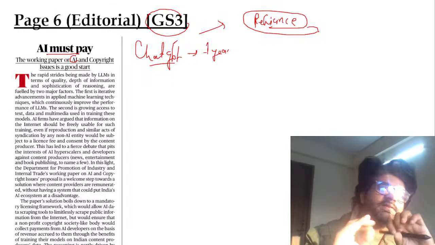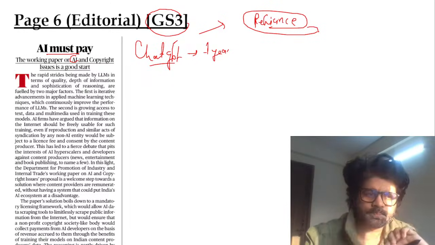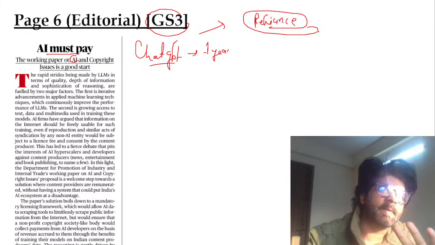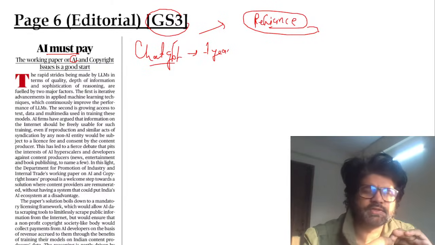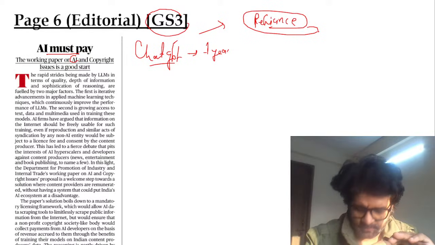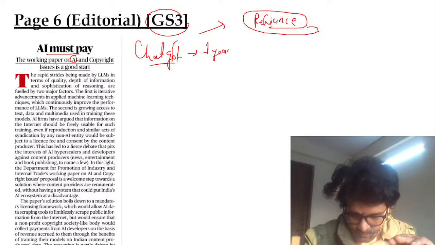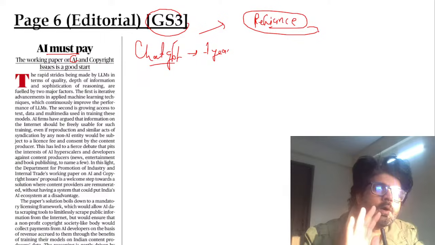So what is the basic rationale of this article? Again, a tricky science and tech article. There will be terms here: copyright, patent, trademark, GI tag. We have talked about this earlier, but apart from that, there are some other things which we have to understand. Harshini, Rishi, Matt King, Iltush, all of you have given the answer about what they are talking about.